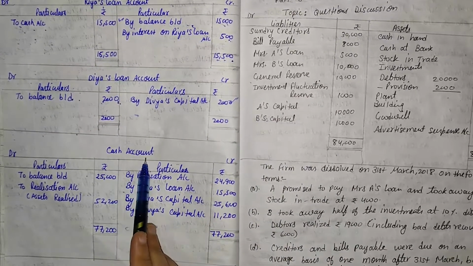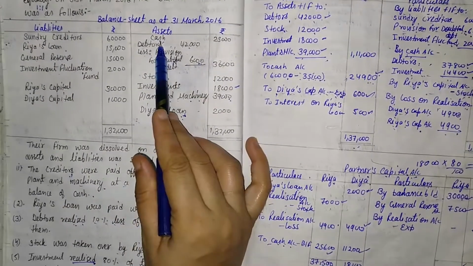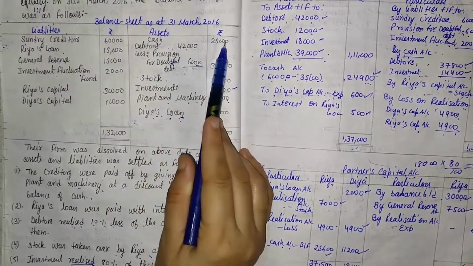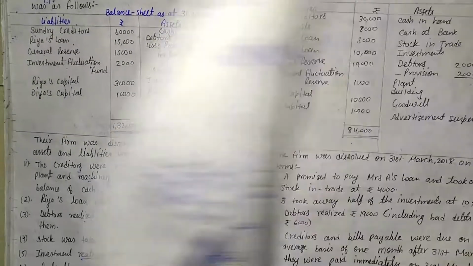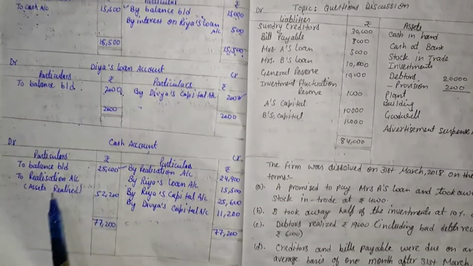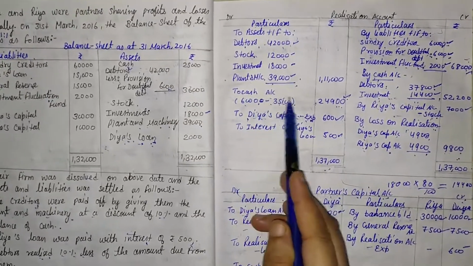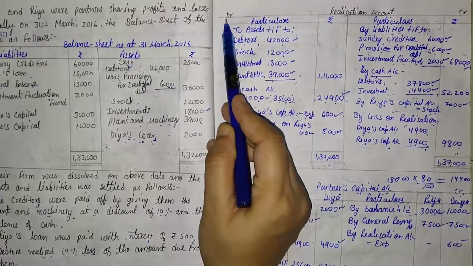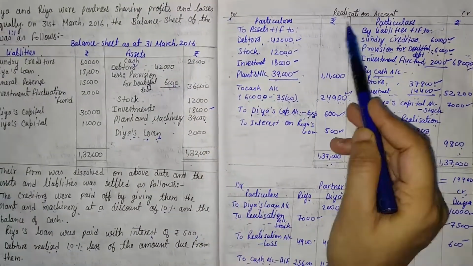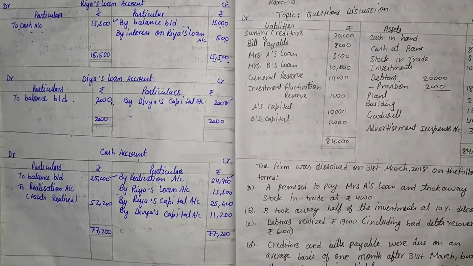Then come to the cash account. For making the cash account, first of all we have to check the old balance sheet. Is there any balance in the balance sheet? Yes, a cash balance is given, that is 25,000. So first of all we write to balance BD, that is 25,000. Then come to the realization account. Is there any cash balance? Here one cash balance is given, that is 24,900, on the debit side. So it should be transferred to the credit side by the name of realization account. So here realization account, that is 24,900.